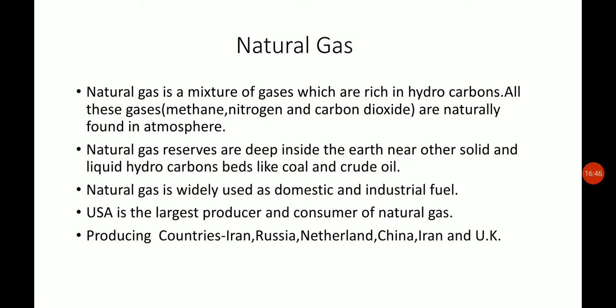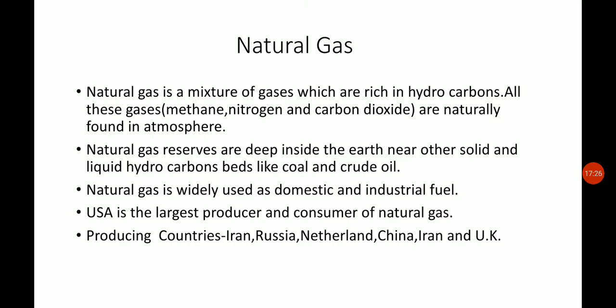Every gas is found in the atmosphere, but some natural gases are also found deep inside the earth near the solid surface or liquid, where hydrocarbon beds like coal and crude oil are also found. That is, not only in the atmosphere, but we also find natural gas deep beneath the earth's surface. And natural gas is widely used as a domestic and industrial fuel.